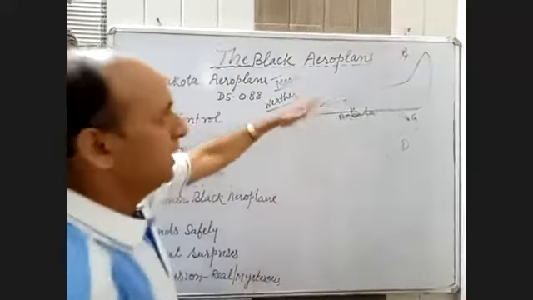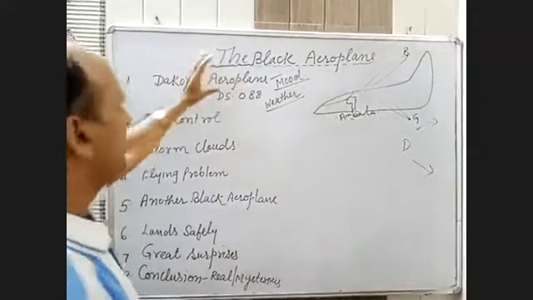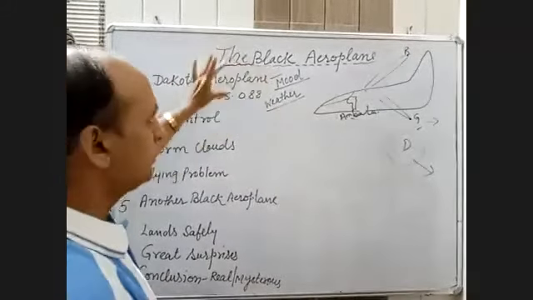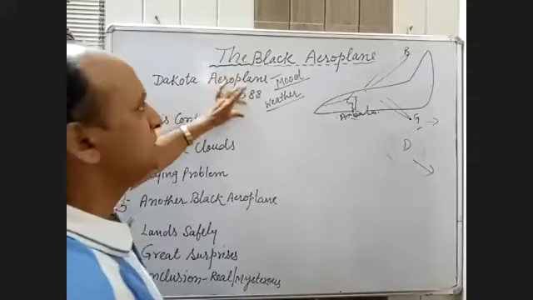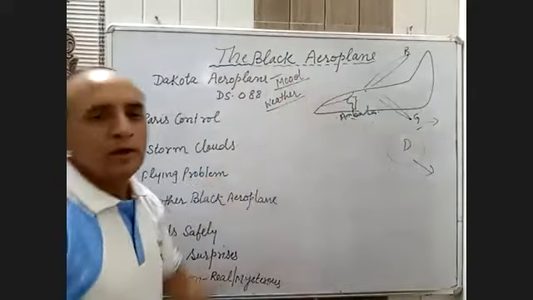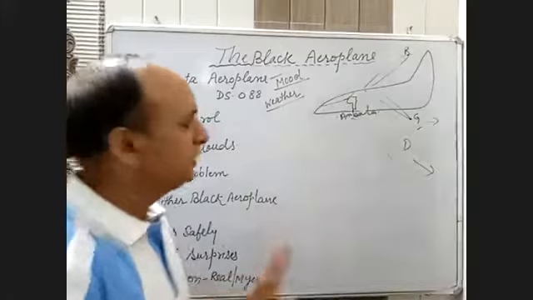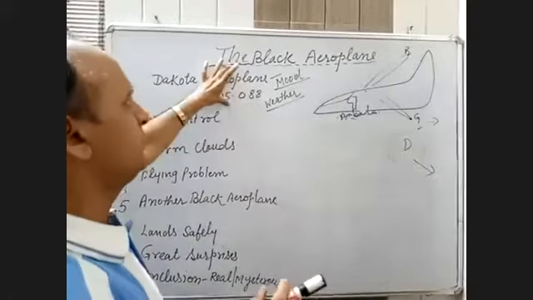Now, the name of this aeroplane was Dakota. Okay, it was a Dakota aeroplane, and the name given is DS088. DS Dakota is the name of the company. For example, in our vehicles we can say Splendor, Maruti, and all. These are the names of the company.